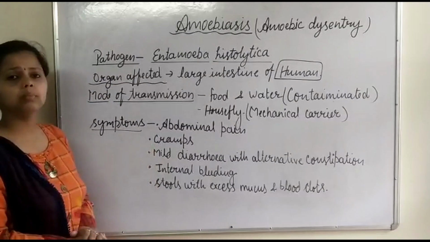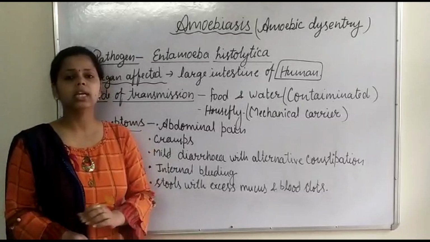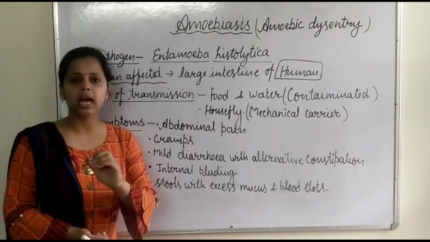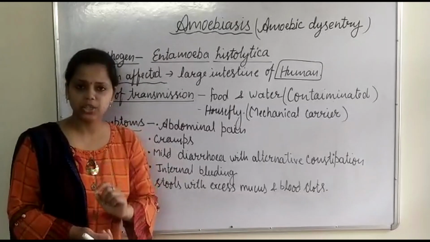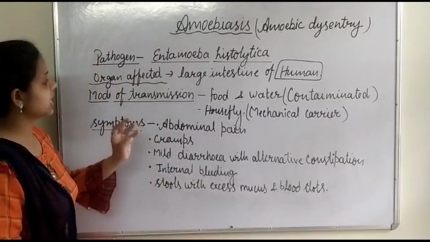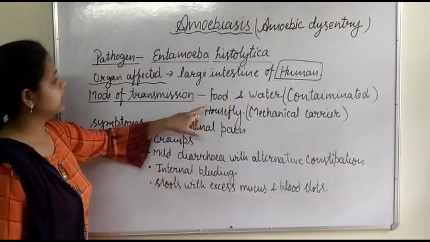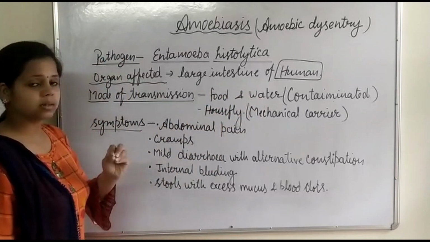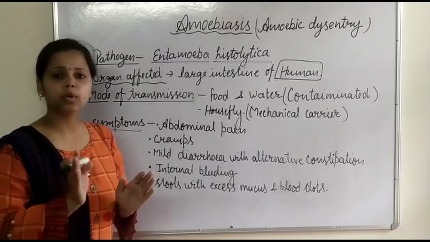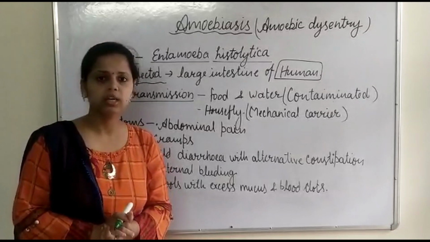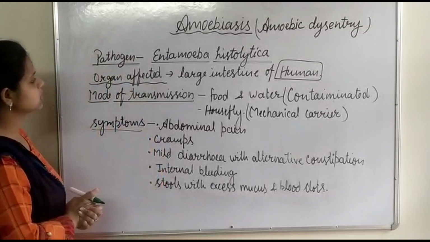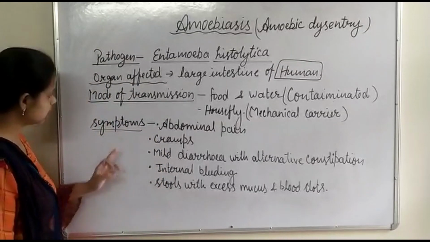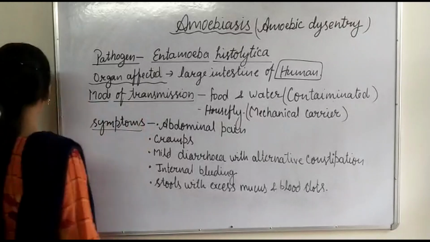Now what may be the preventions? They include proper sanitation habits, proper cleaning habits. Hygienic practices should be there, safe drinking water should be there, and safe vegetables and eatables should be properly washed. And the main thing is that there should be proper disposal of fecal matter, okay? So hygienic conditions play a very important role to prevent this disease. Is it clear? So these are its symptoms.